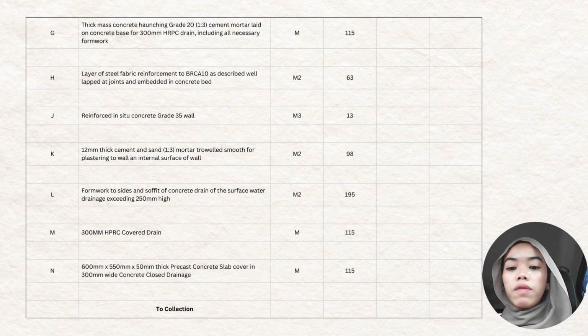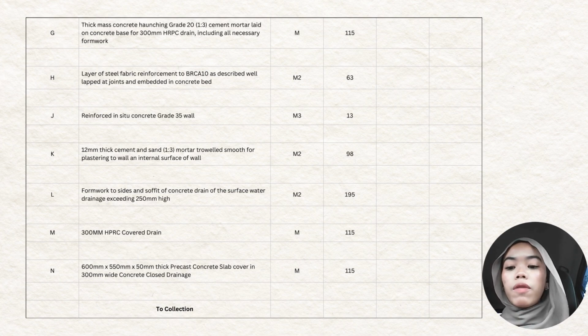Reinforced in situ concrete grade 35 wall, 13 meter cube. 12 mm thick cement and sand, ratio 1:3 mortar, trowel smooth for plastering to wall and internal surface of wall, 98 meter square. Formwork to side and soffit of concrete drain of the surface water drainage exceeding 250 mm high, 195 meter square. 300 mm HRPC cover drain is 150 meter.